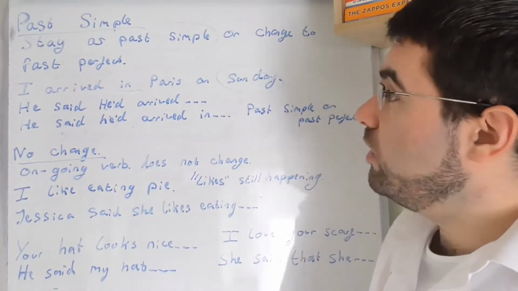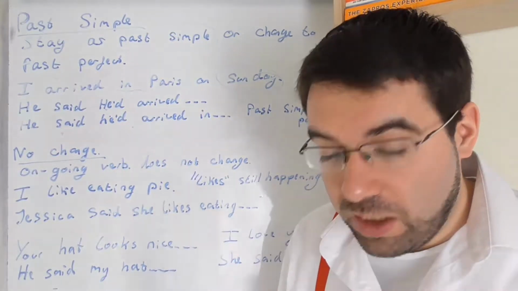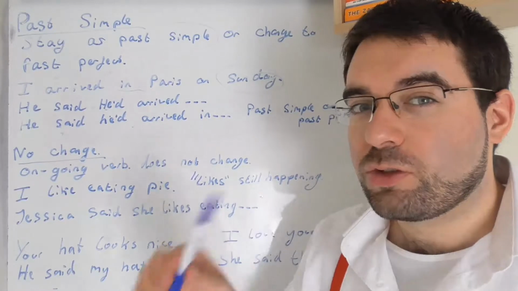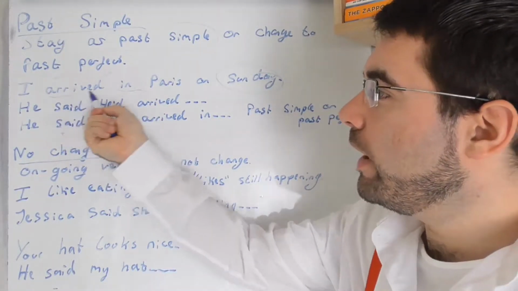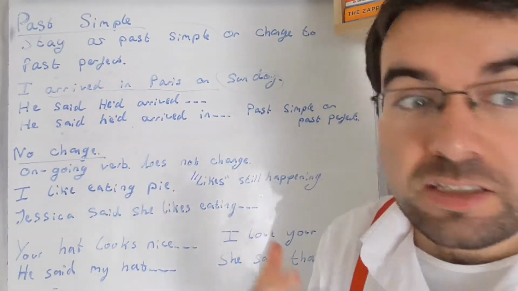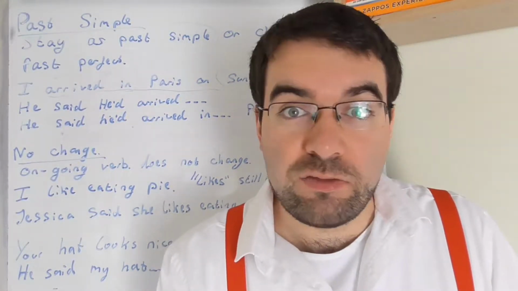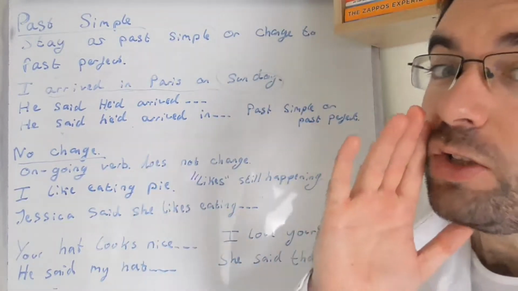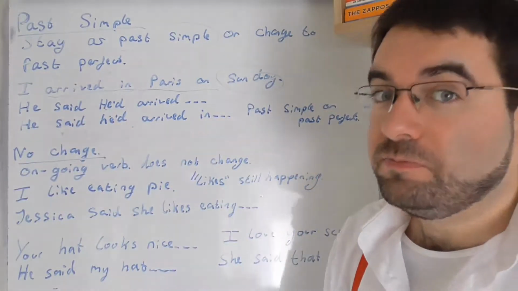Where is he? We don't know. He said he'd be here by now. Interesting subtle changes. I arrive in Paris on Sunday. I'll be there. He's supposed to arrive by now. He said that he would arrive by now. He's going to arrive on Sunday.